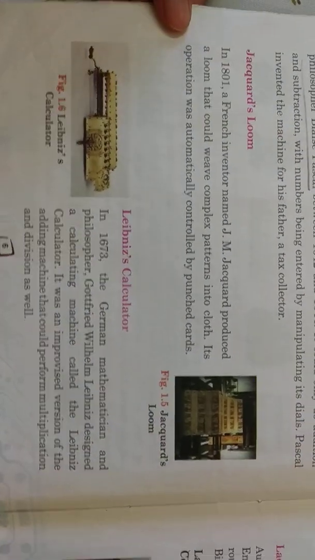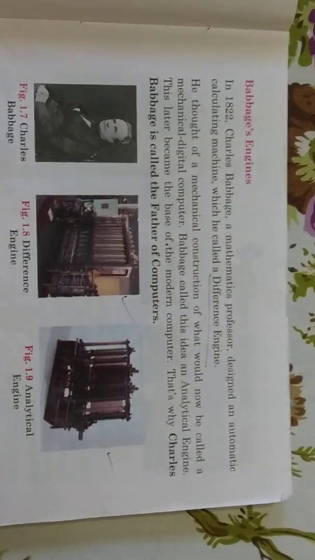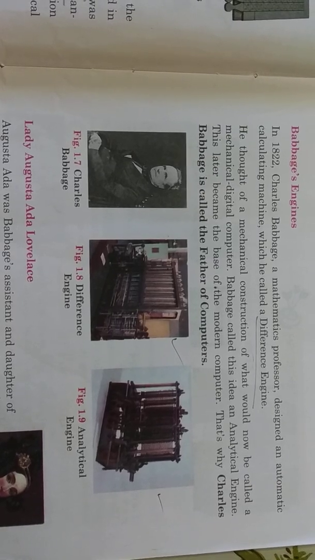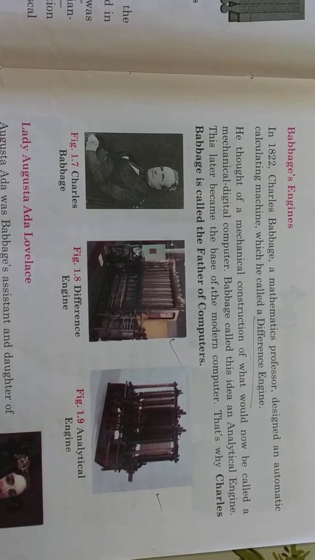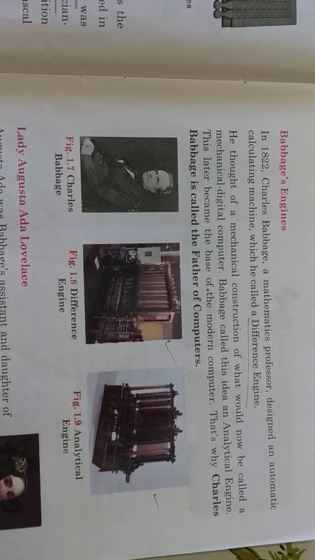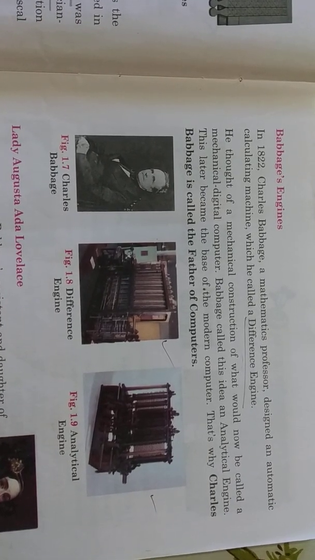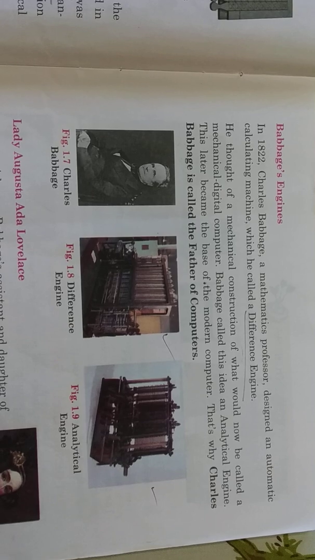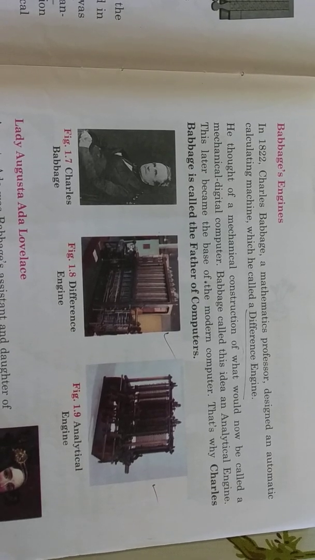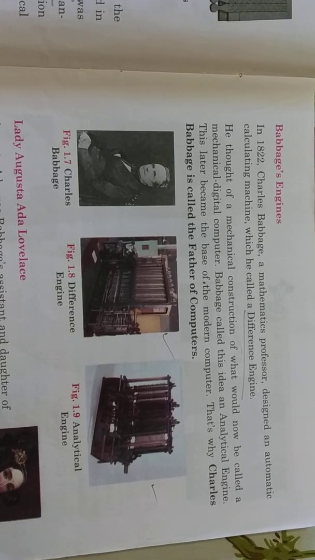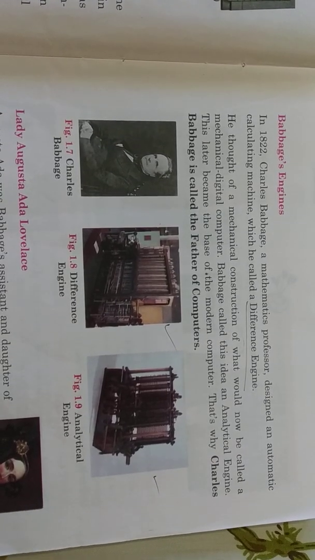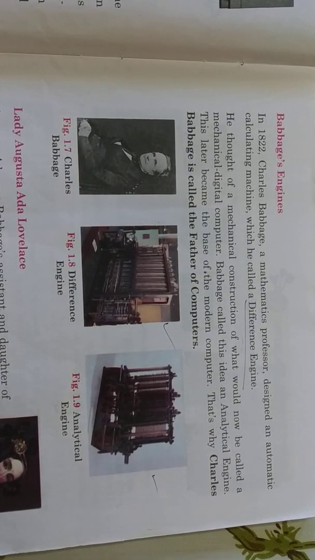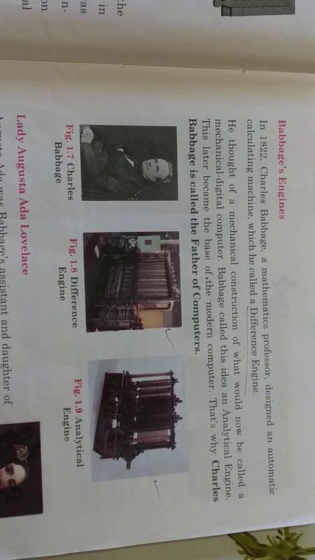Next, page 7. Babbage's engine. In the year 1822, Charles Babbage, he was also a mathematics professor, designed an automatically run calculating machine which is called a difference engine. And he thought of a mechanical construction of what would now be called a mechanical digital computer. So run by electronics, run by electricity, digital, and mechanical. There was a use of techniques, technology, machines. So he invented this mechanical digital computer called analytical engine. And he was called the father of computers.